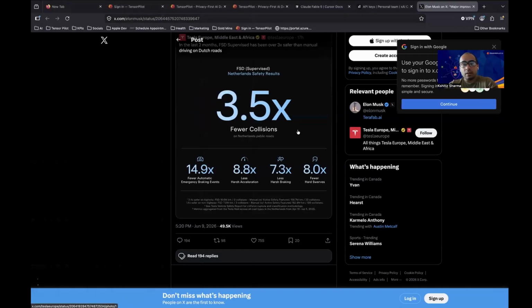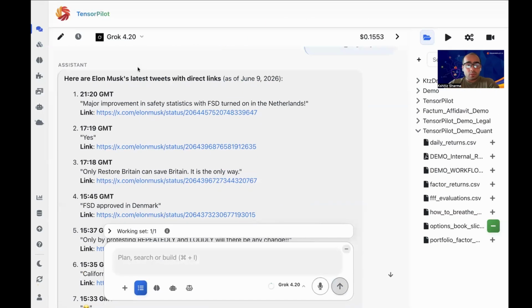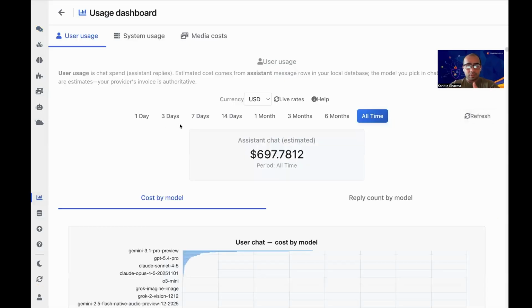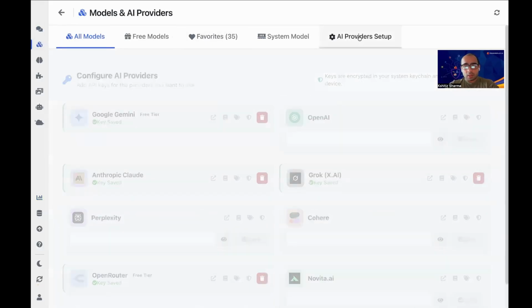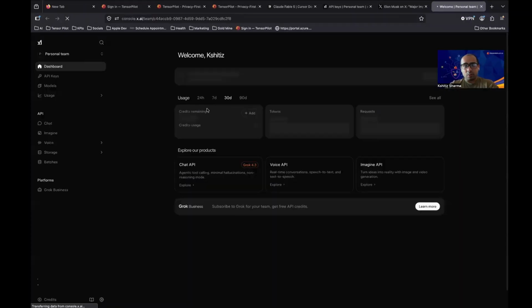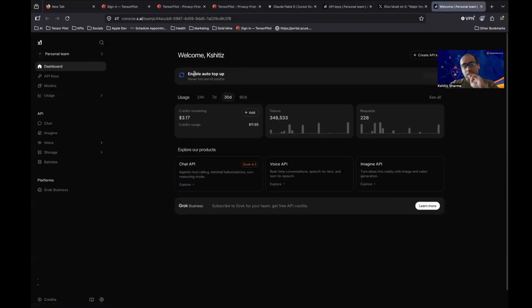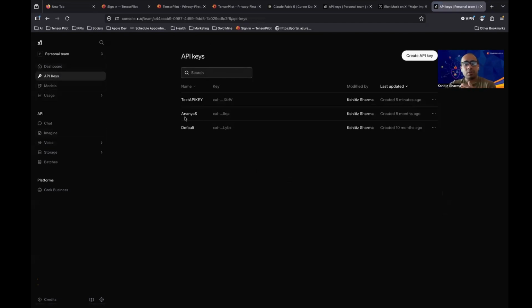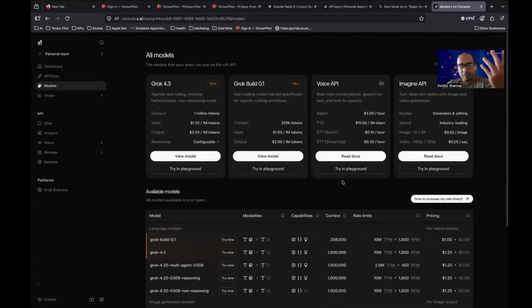And then let's say you want to see your usage. The best way to see your usage: we provide it inside the dashboard, but it's a paid feature. However, you can go to the AI provider setup and click on this button over here. It's going to take you to your xAI dashboard, and over there you can see exactly your 24-hour usage, your API keys, and so on. But I would also recommend that you set up your limits over here, and make sure that you have enough credits as well, right? So yeah, this is amazing.